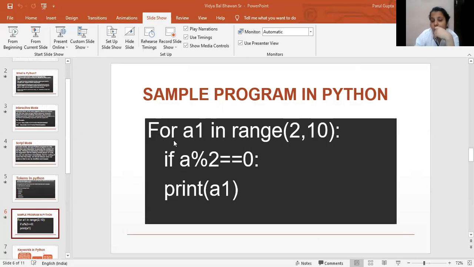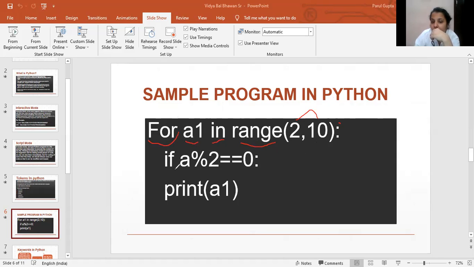Clear? Yes. So for a1 in range 2 comma 10, what is this for? This for is a keyword, a reserved keyword in Python. a1 is a variable that the user has created. This for is the keyword in Python. This in is again a keyword. Then this range is the inbuilt function in Python. Then what are this 2 and 10? These are fixed constant values, or you can say the literals of number type. Then this colon sign indicates the punctuator. This parenthesis also indicates the punctuator.